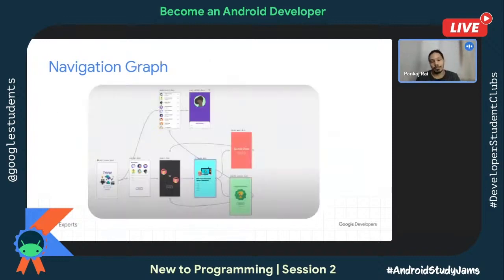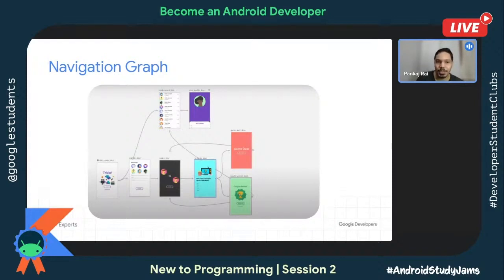So nav graph. Well, I've shown earlier about activities, how you move from activity A to activity B. You have an intent, then you call start activity, pass on the intent, and then it launches that particular activity. Now, there is another, older approach for fragments to launch. Whatever I'm showing now is with the Navigation Jetpack library. It gives you a UI where you can drag and drop all your fragments, and then you also decide which fragment should take you to which other fragment. And that you just do with drag and drop.